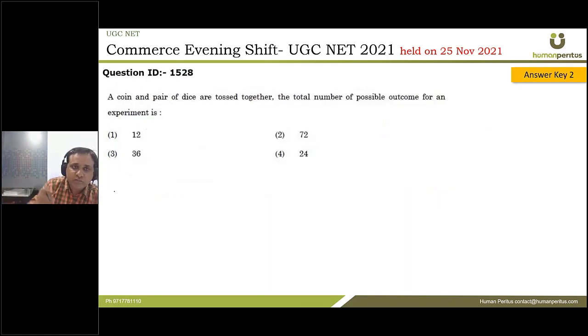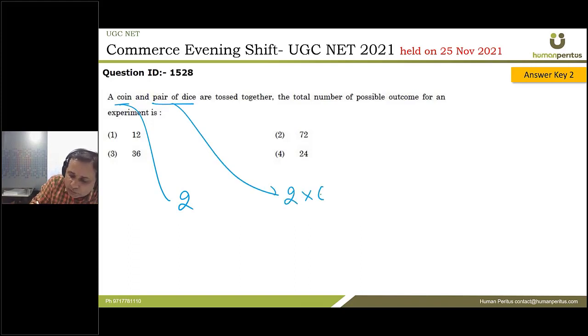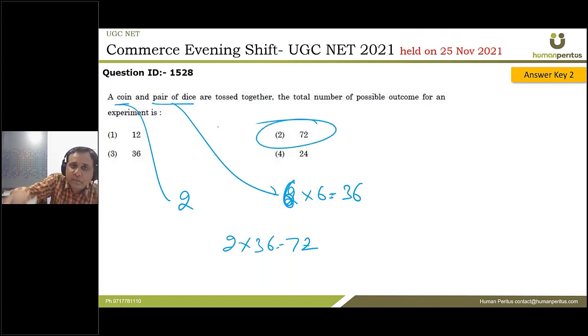Next one. A coin and a pair of dice are tossed together. What is the possible number of outcomes? So coin can be what? Head or tail only. So there are 2 options. Pair of dice is what? So there are 2 dice. Each dice can have 6 outcomes. So 6 into 6, 36 outcomes can be there. So total can be 2 into 36, 72 outcomes. Answer is 2.